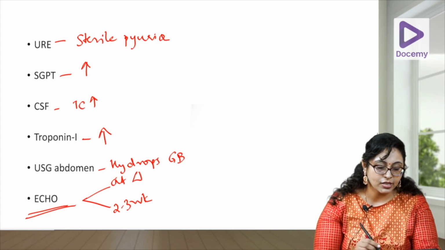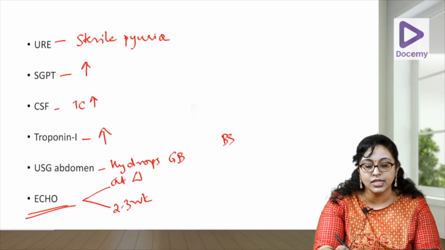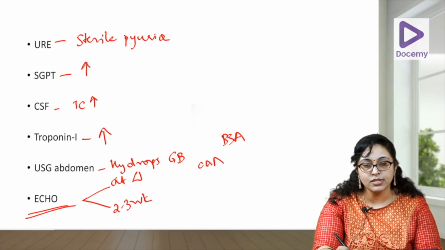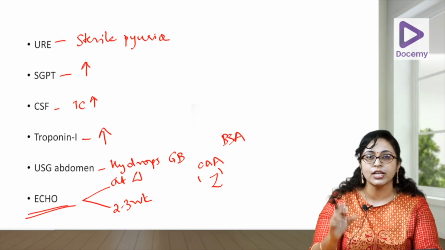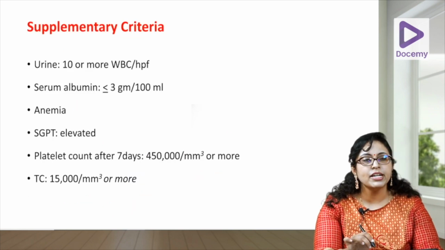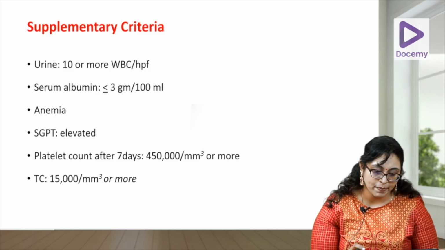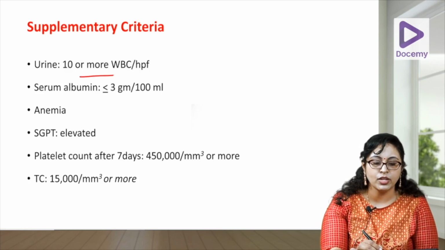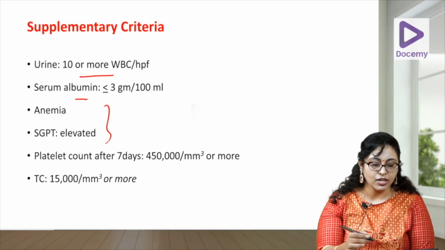Okay, so usually there are scores known as the body surface area adjusted coronary artery diameter scores, which is known as the Z score. So you will compare the child's Z score with the reference Z score and see if there is coronary artery dilatation or aneurysmal formation. Now the supplementary criteria I told you, this is used to diagnose when all the criteria of KD are not met. So you have the sterile pyuria, hypoalbuminemia, hyponatremia, anemia, CRP elevation, and all that.